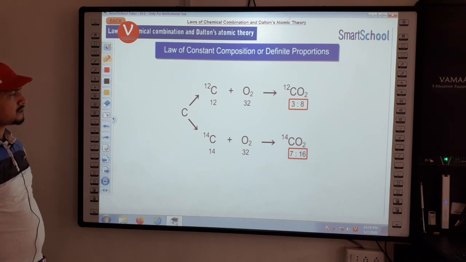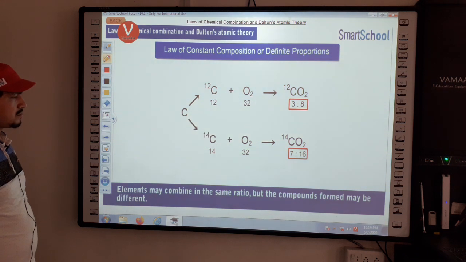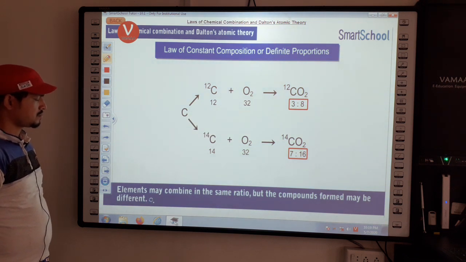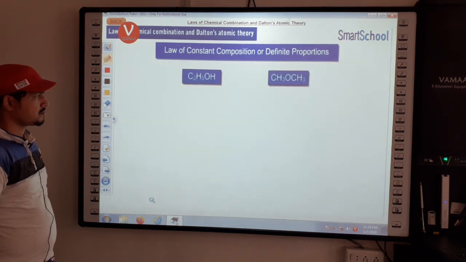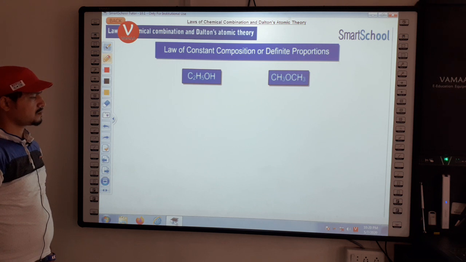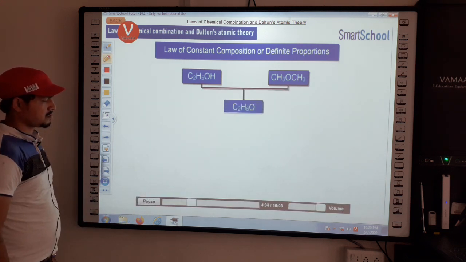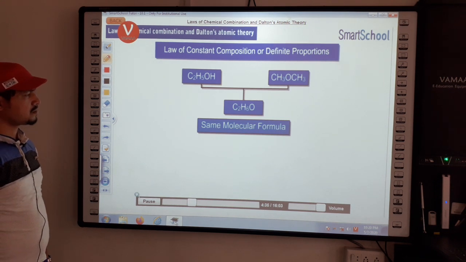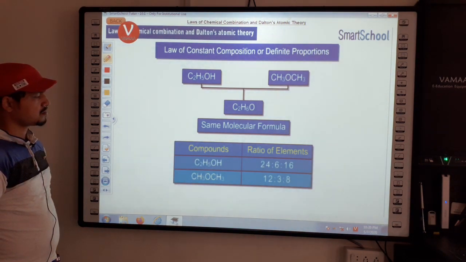Another limitation of the law is that elements may combine in the same ratio, but the compounds formed may be different. For example, the compounds ethanol and dimethyl ether have the same number of carbon, hydrogen and oxygen atoms, but their arrangement is different.